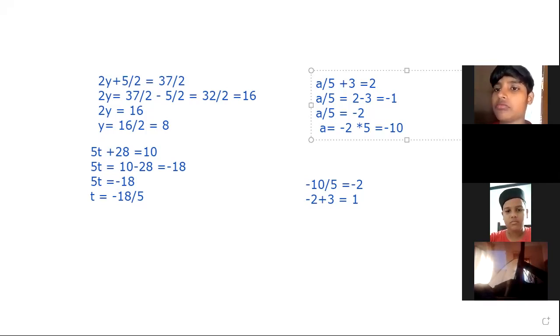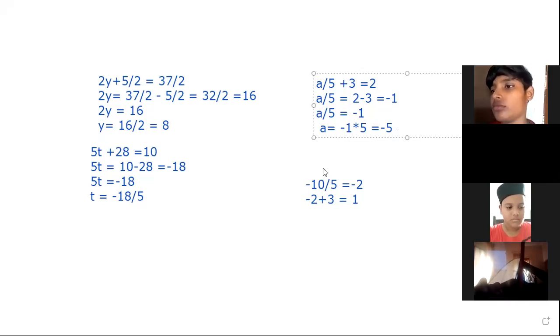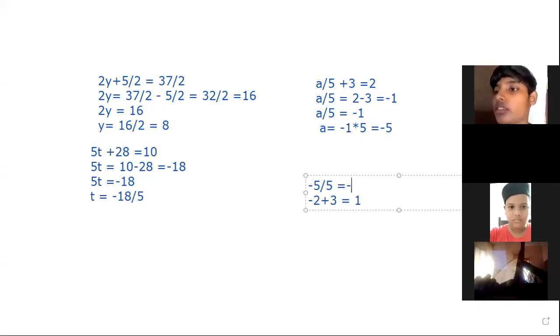A by 5 is equal to -2. Yes, a by 5 is equal to -2. It is -1, is it? Yes, miss, it is -1. Then what should be the value of a? It is -1 into 5, equal to -5 itself. Then here we will get -5 by 5 is equal to -1. Hence -1 plus 3 is equal to 2 itself.